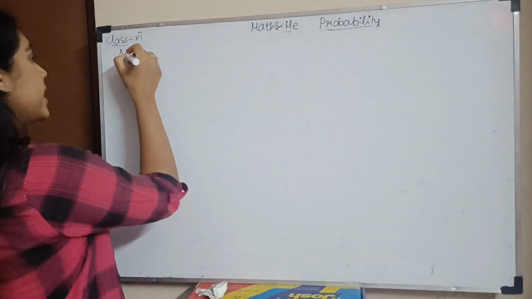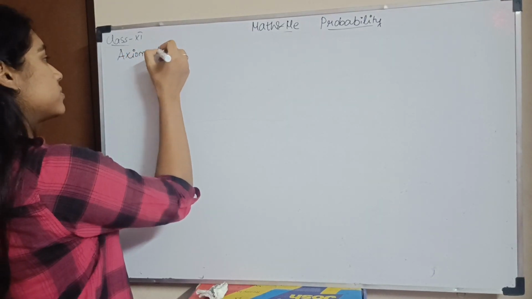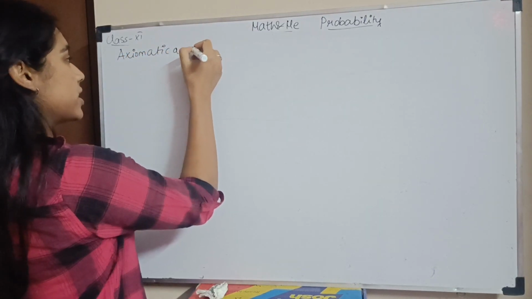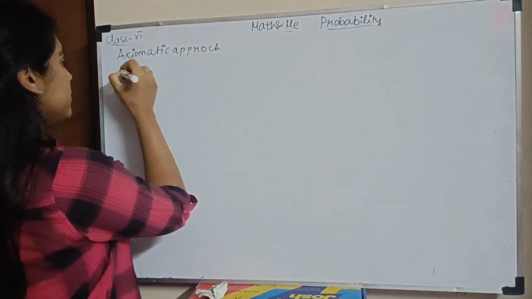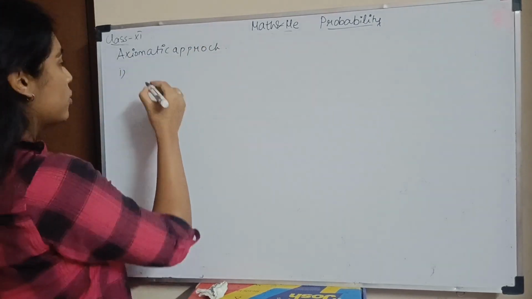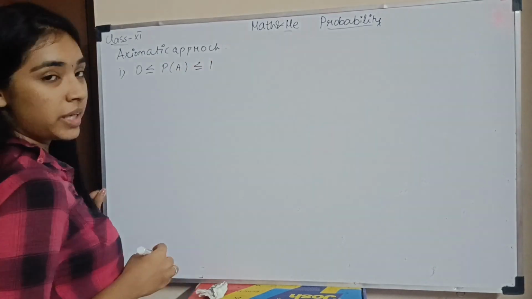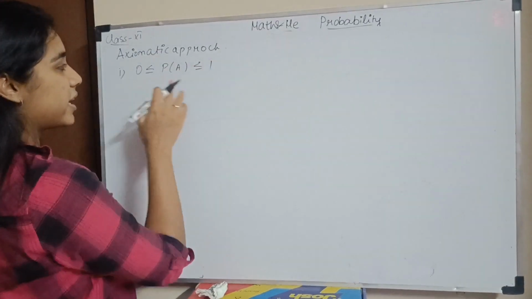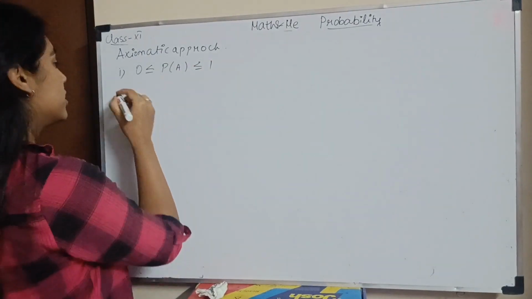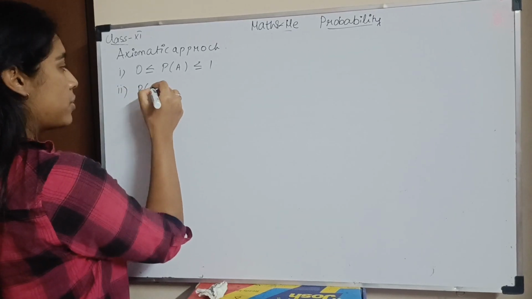Next comes the axiomatic approach. In the axiomatic approach, you have two rules to remember. One, the probability of an event should always be between 0 and 1. It should not go below 0, into the negatives, and it should not go above 1. The next one is the sum of all probabilities.